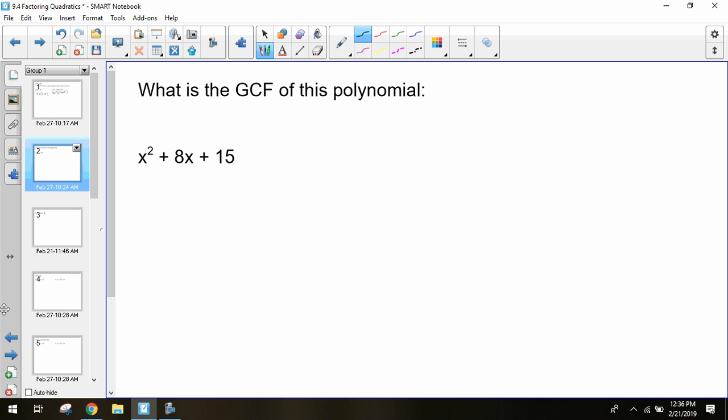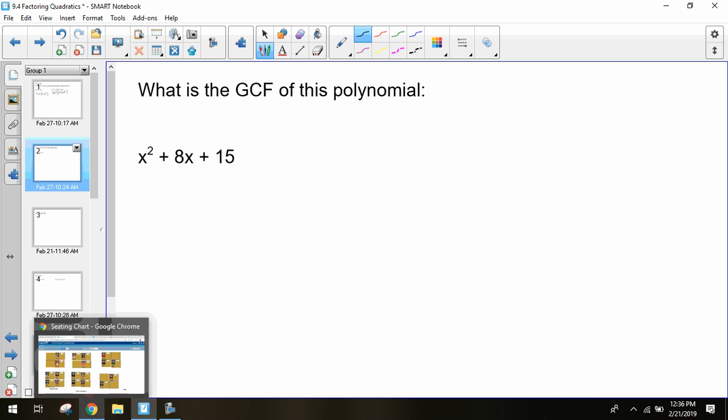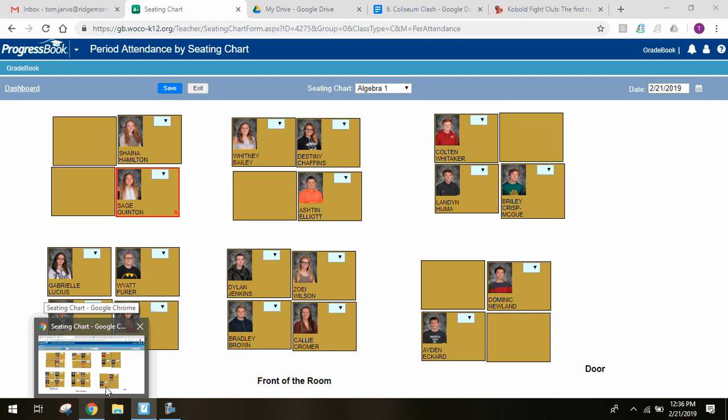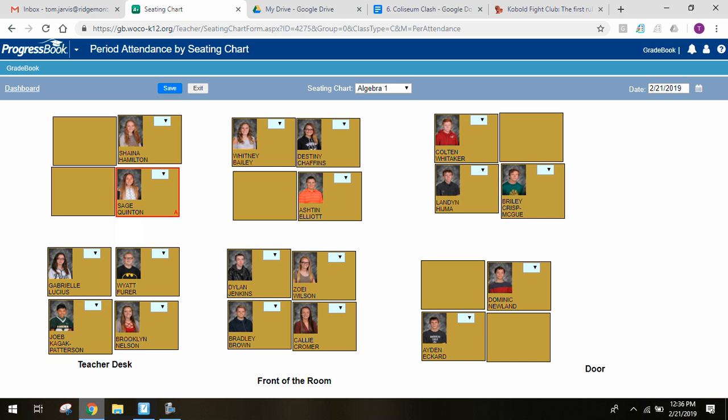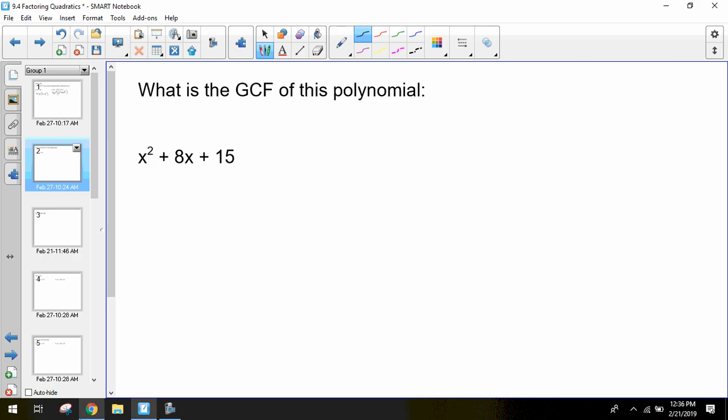No. Do 8 and 15 have any common factors? No. Is there an x in all of our terms? No, 15 doesn't have an x. We can't pull out an x, and we can't pull out any coefficients. So can we pull out a greatest common factor at all? No, because if 1 is our greatest common factor, and we divide everything by 1, is it going to change? No, it's going to stay the same. So right now, we really don't have a greatest common factor, so we can't really factor this at the moment.